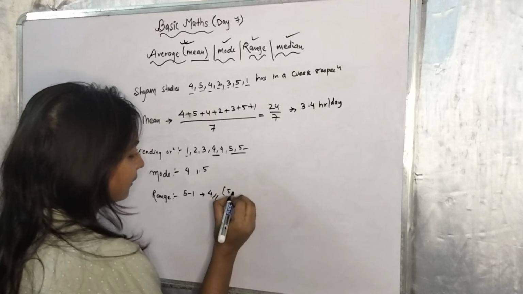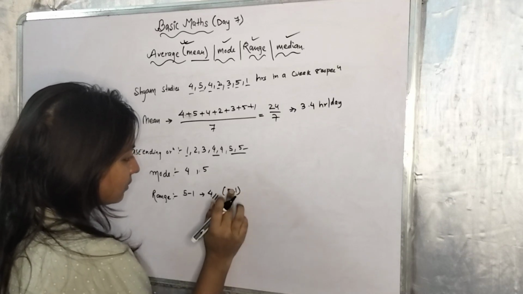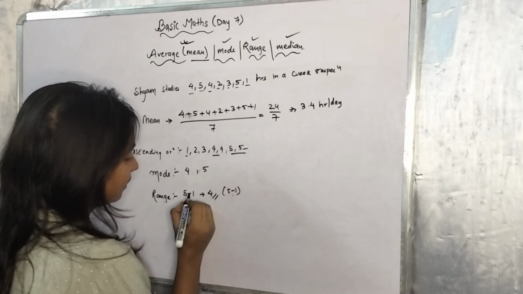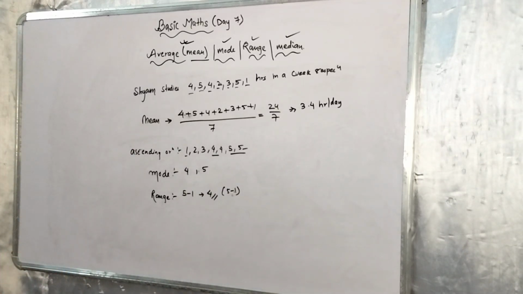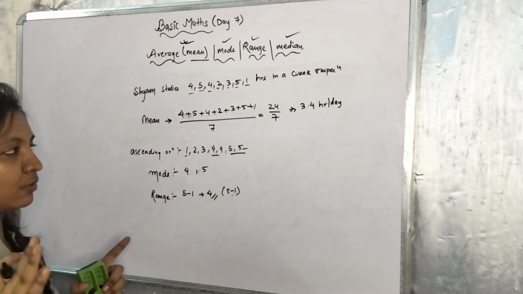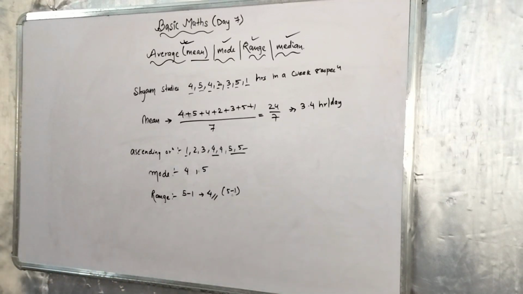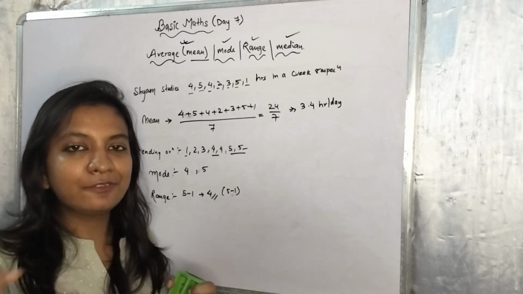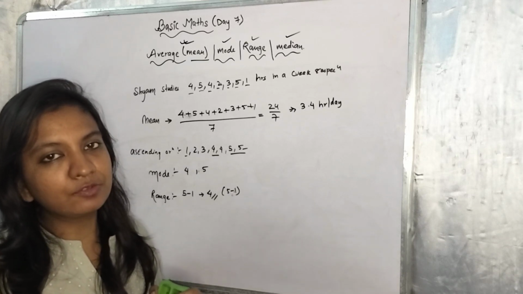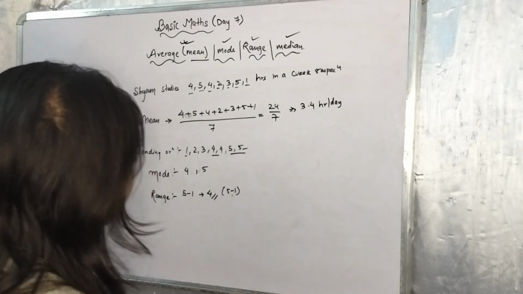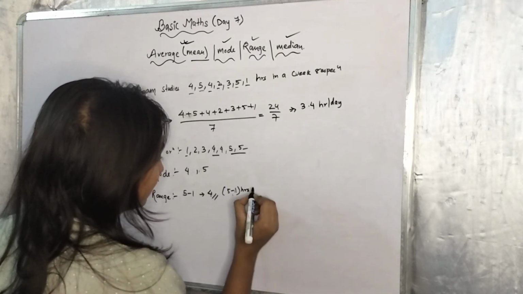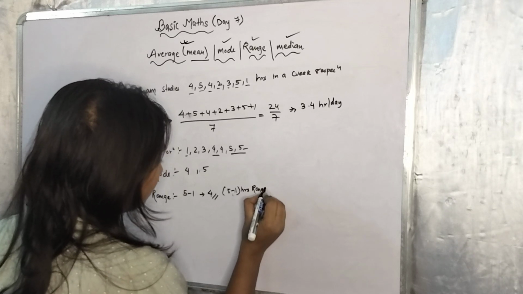It is between 5 to 1. This is not minus, okay? This is in between and this was minus. So the range of hours he studies is in between 1 till 5. It doesn't exist 6, so we will say the range is in between 1 to 5. So this is our hours range. Fine. The answer of range is 4.